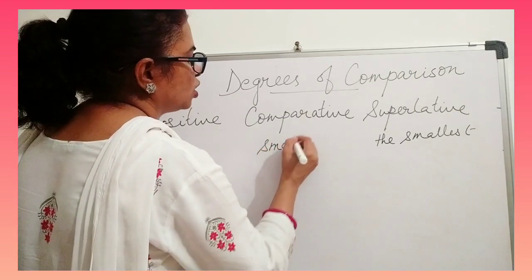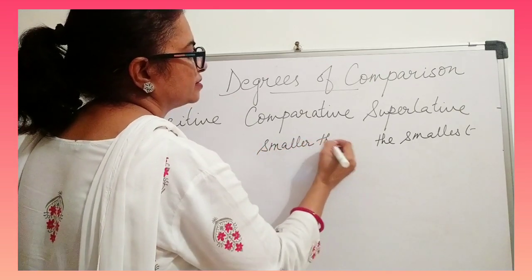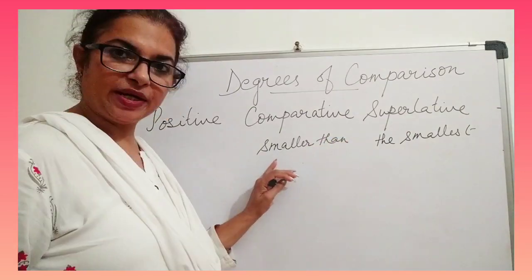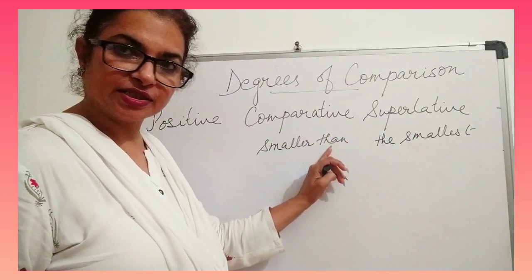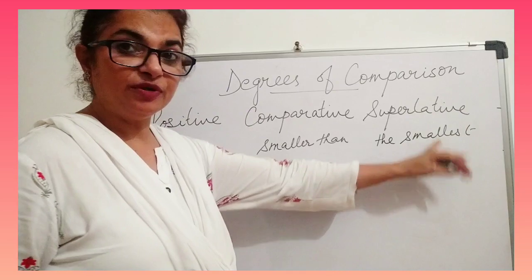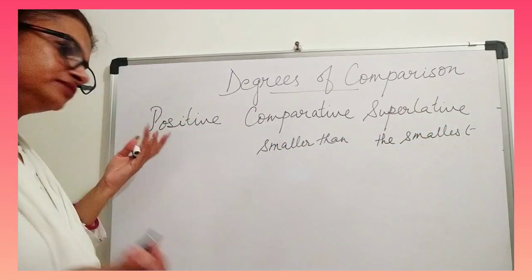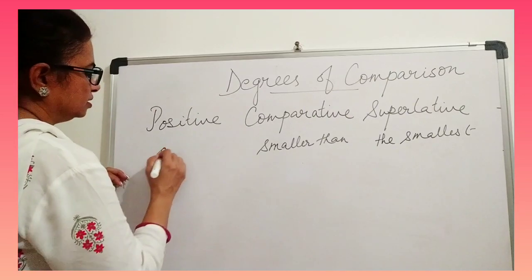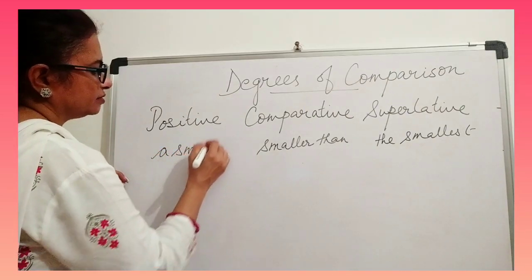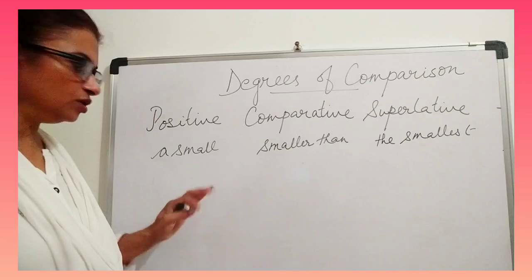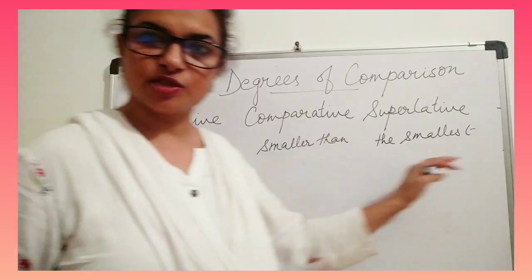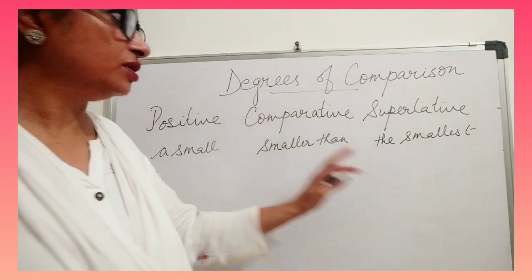This chair is smaller than. So comparative takes than after it, and superlative takes the before it, the highest degree. And positive, a small chair, I am not comparing. So small, smaller, smallest. These 3 degrees we should remember.